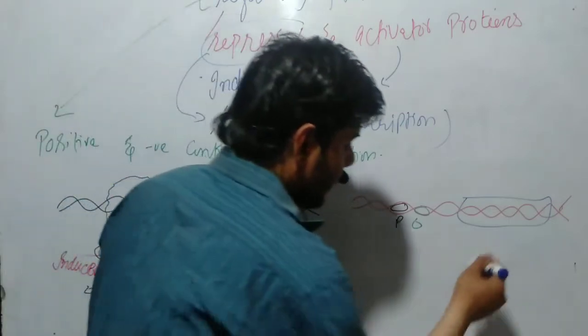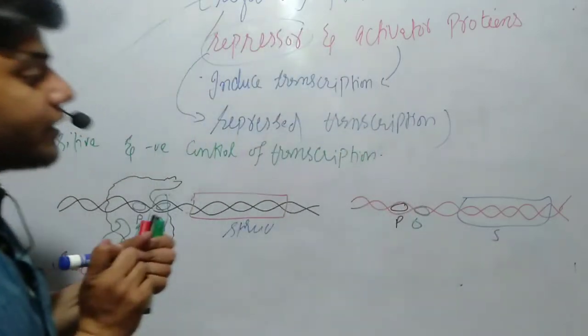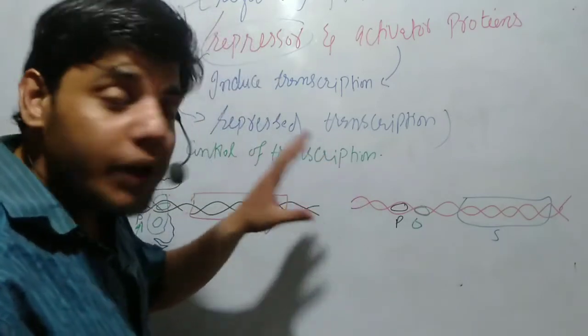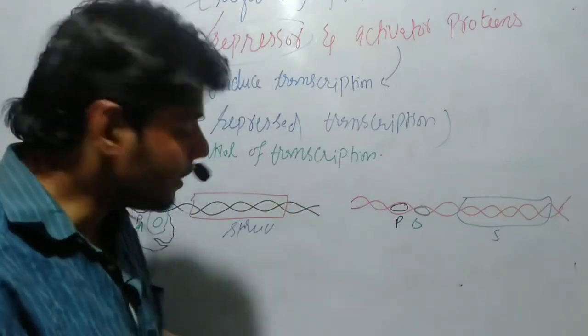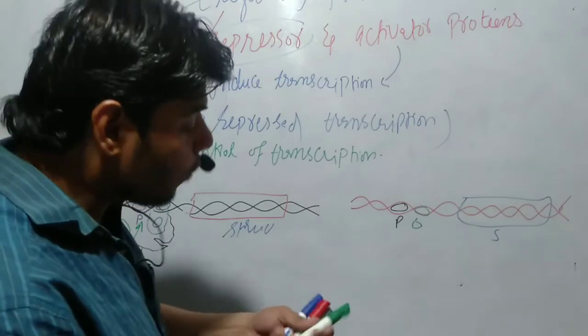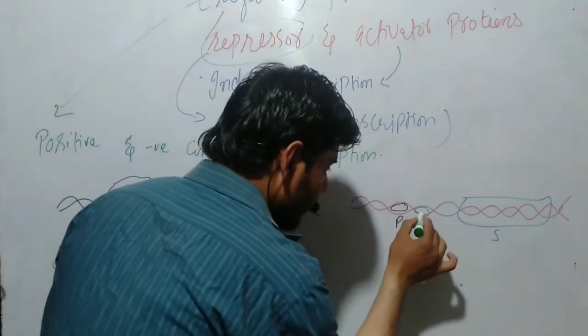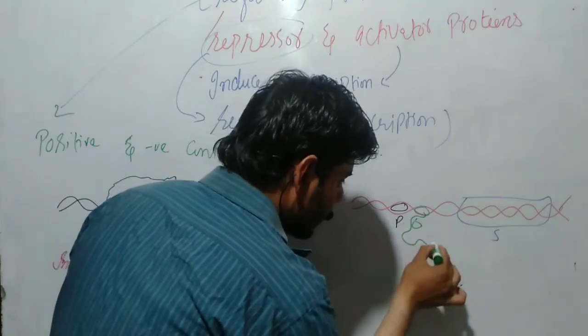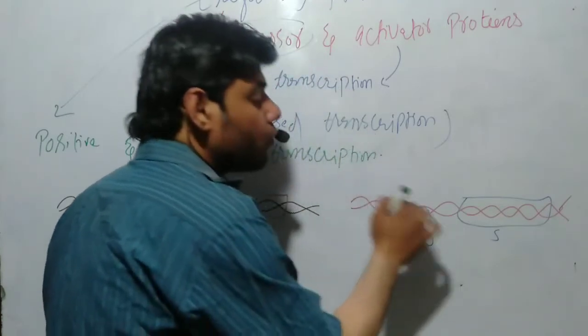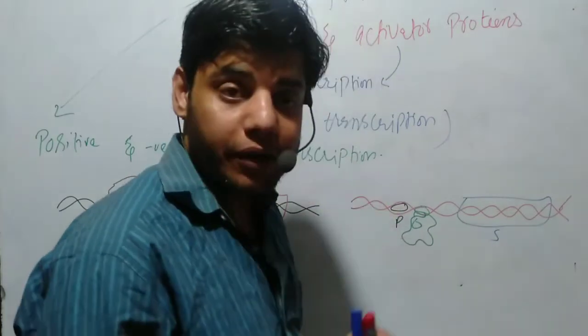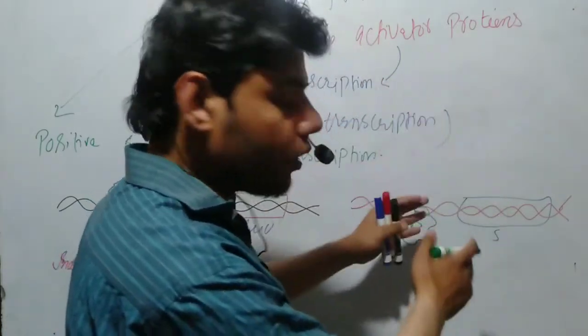O means operator, and S means structural genes. Let's suppose all these things are again available. If we have a repressor protein, what happens? The repressor protein will bind to this area. Let's suppose this is a repressor protein. It will bind to the operator region, and once it binds to this operator region, it will block the